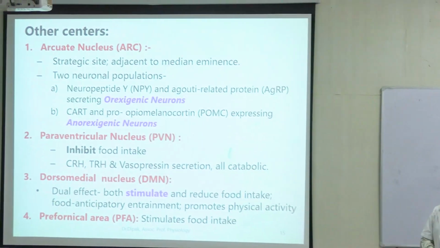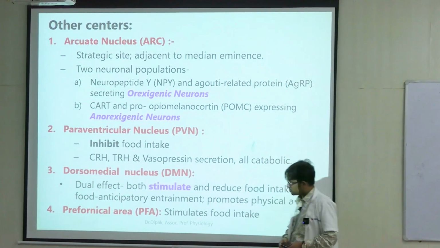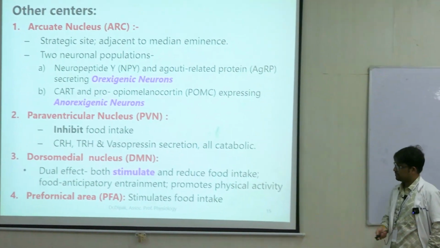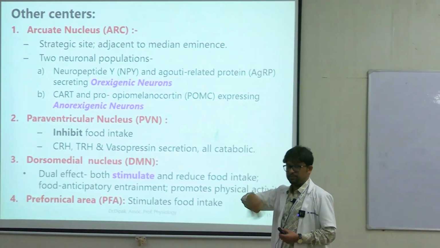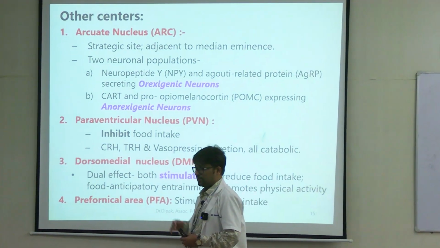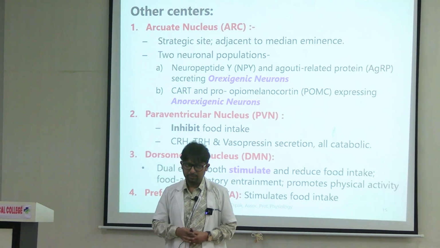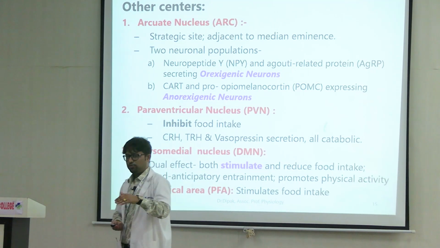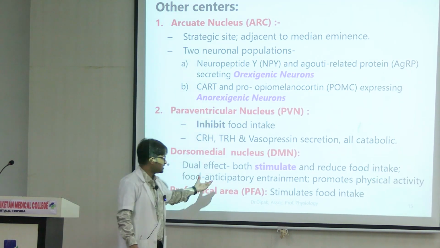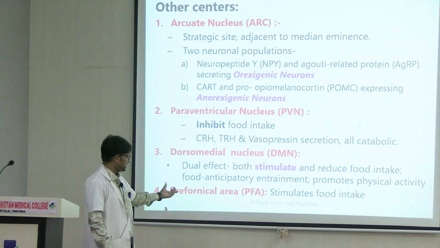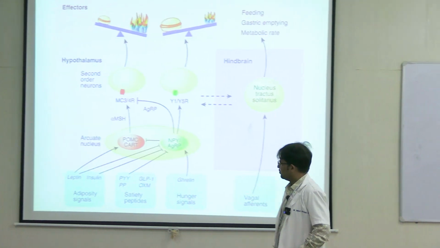Dorsomedial nucleus can have a dual effect, but the major effect is stimulatory. And food anticipatory entrainment. What is this? You know it by your common experience or daily experience since your childhood when you are supposed to expect food, right? So on that basis, adjusting the other physiological functions of the body, this is called food anticipatory entrainment. The other area is prefrontal area, which also stimulates food intake.